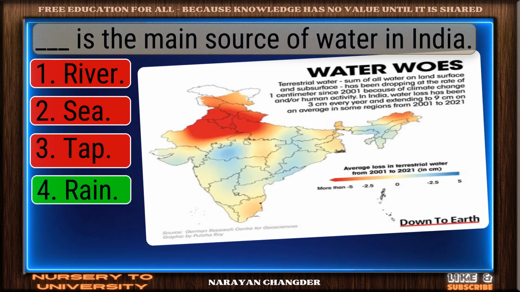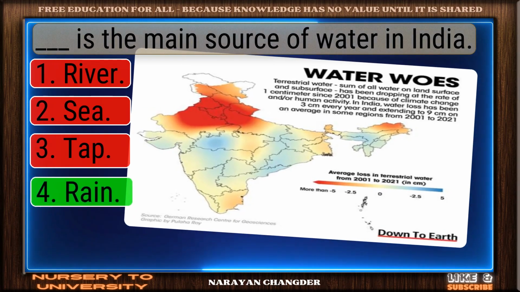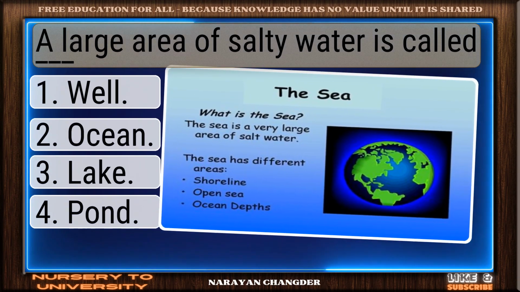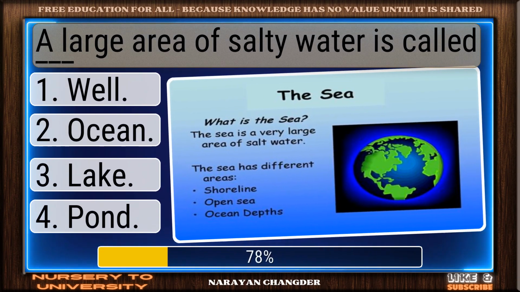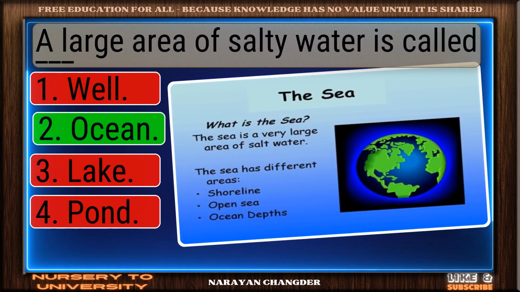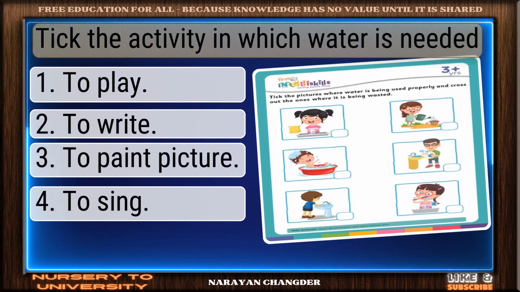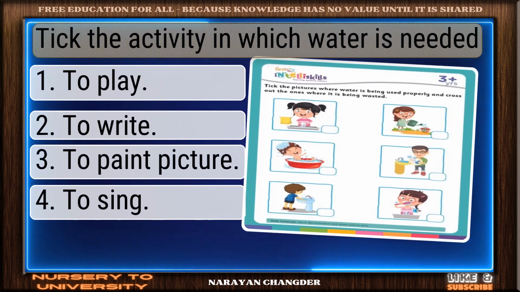Nice work. You chose rain, and it is correct. A large area of salty water is called dash. Smart move. Ocean is an accurate answer. Tick the activity in which water is needed.